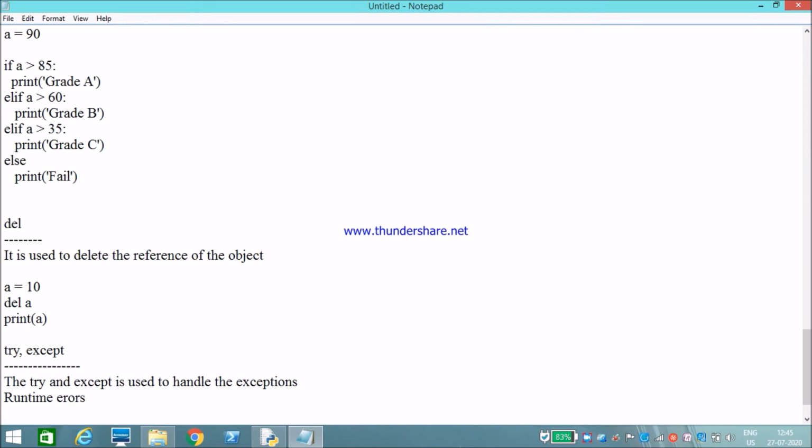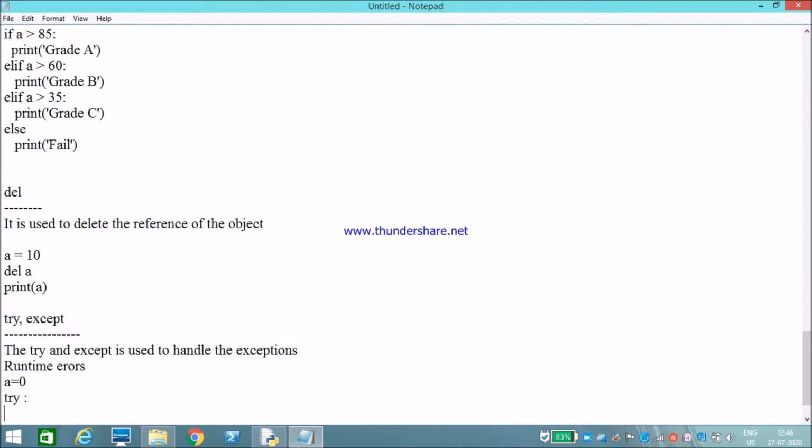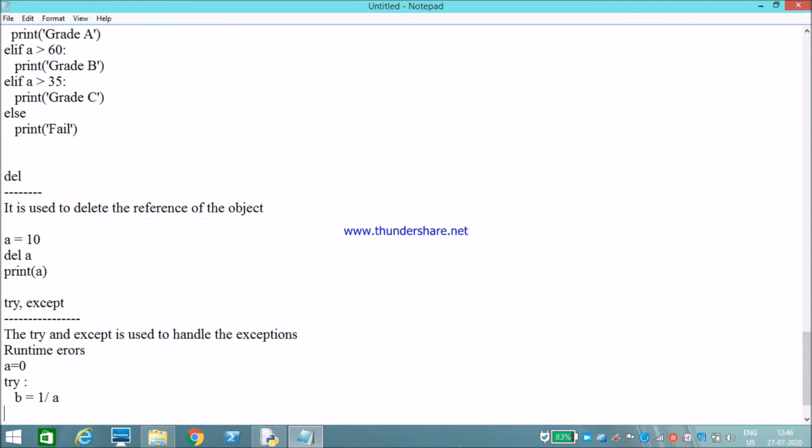How will it be used? For example, I declare a. Now I'll use a try block to check my condition. Within the try block, b is equals to 1 by a. It is a zero division error.